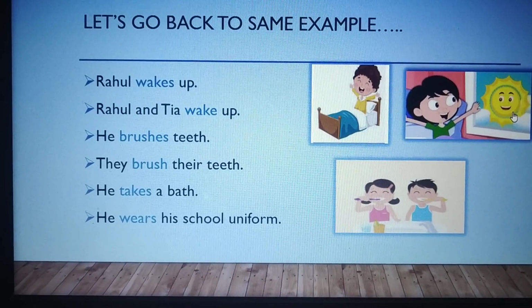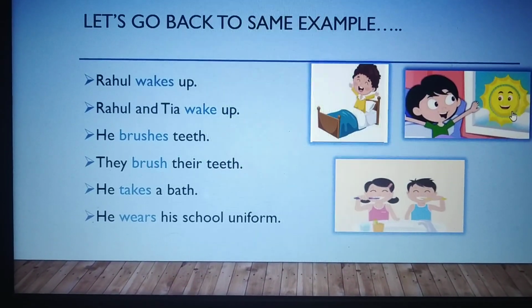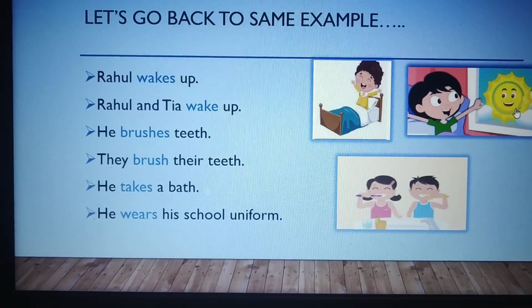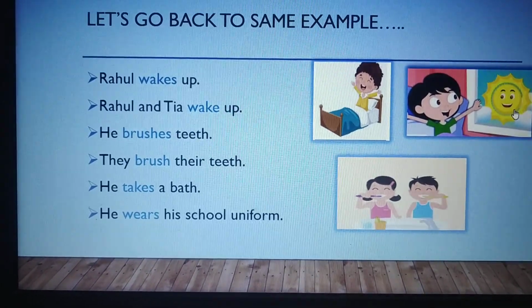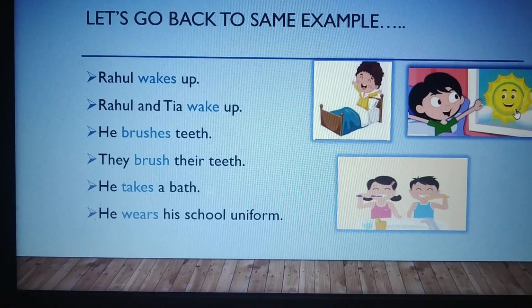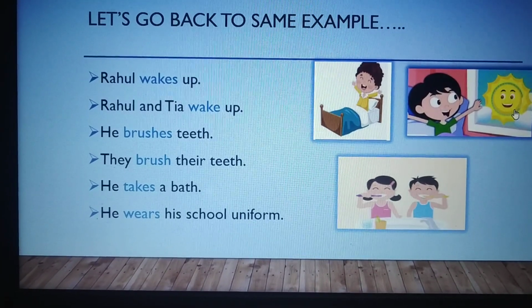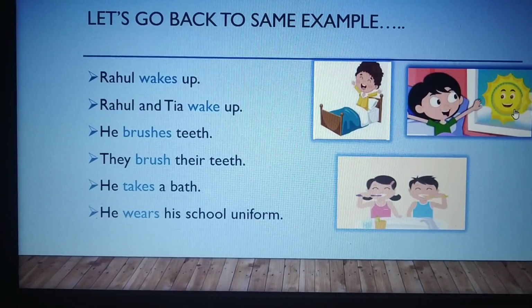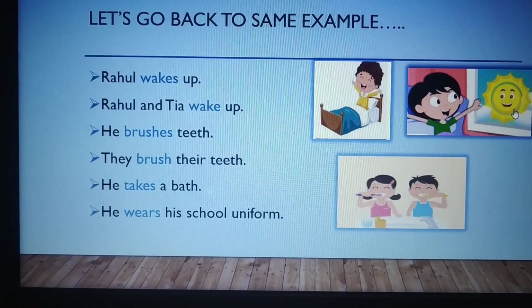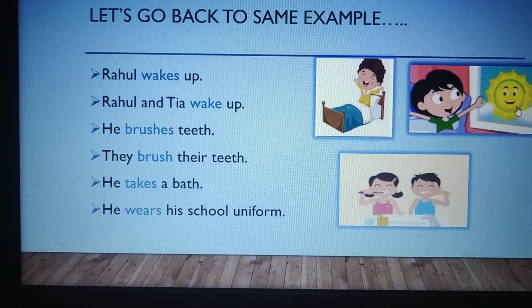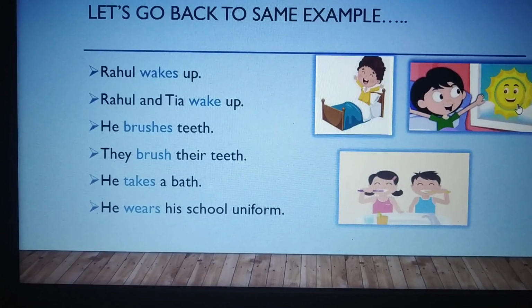Rahul and Tia wake up. So here two persons are there. So plural form, we can say it is plural. There are many people, more than one person. So wake up. We will not add s here with the verb. He brushes teeth. They brush their teeth.